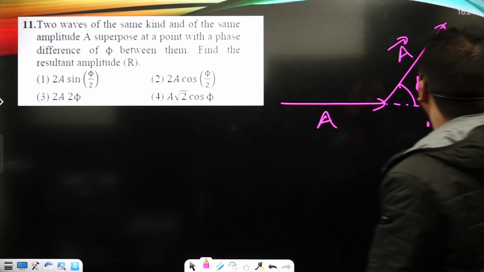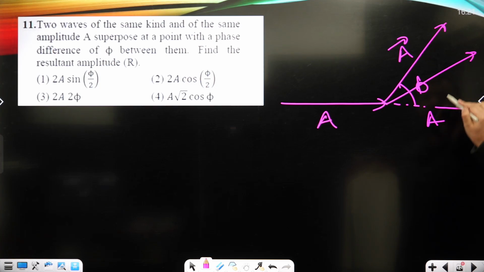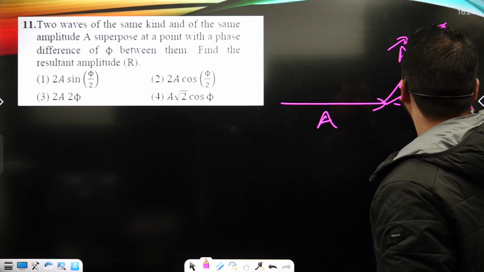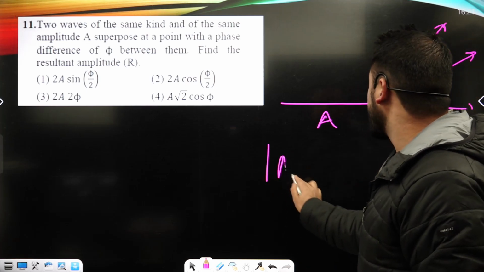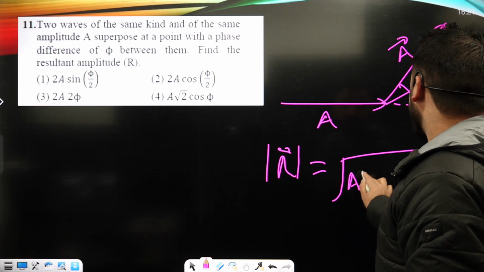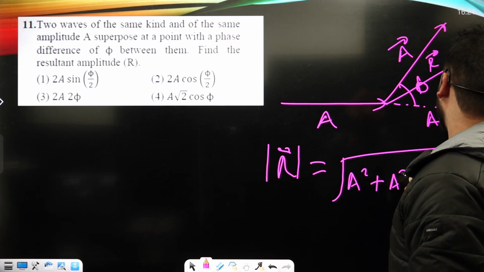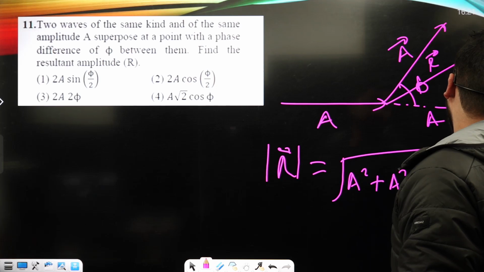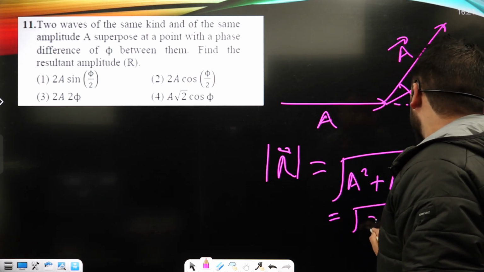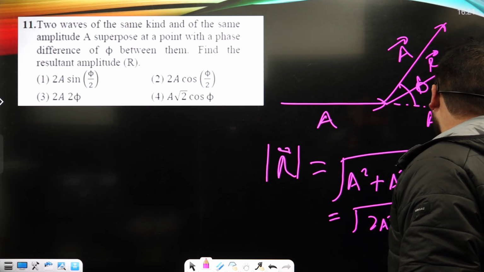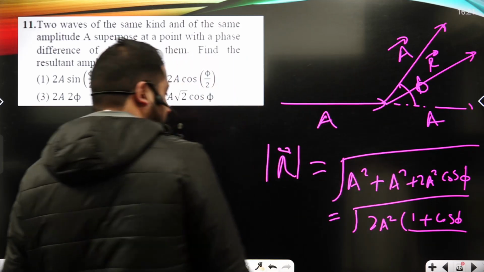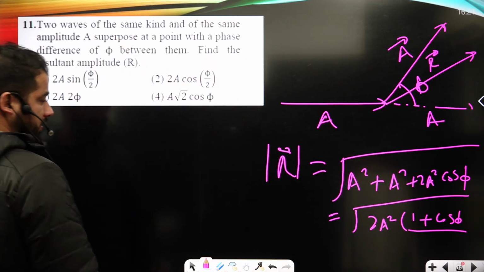Now, I can say here the resultant vector will be like this. The magnitude of the resultant vector I can calculate by using the parallelogram law: R squared equals A squared plus A squared plus 2A squared cos phi, okay? So here it is 2A squared times (1 plus cos phi). There is a well-known trig formula: 1 plus cos theta is twice cos squared theta upon 2.